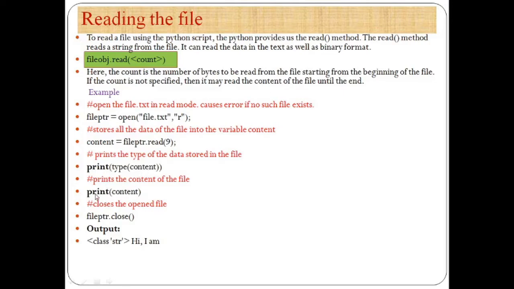See here, please neglect this part, print content. Using this print statement, we will display our output. Again, as usual, as we discussed in the previous slide, we must close our open file using this file pointer dot close method. In this way, we can read a particular file using the read method.